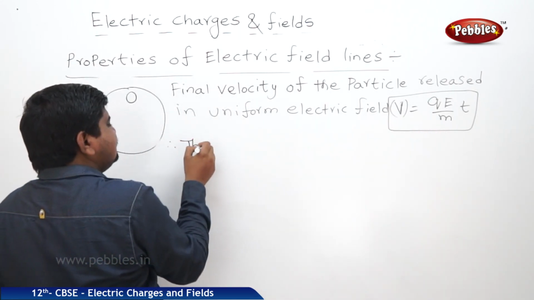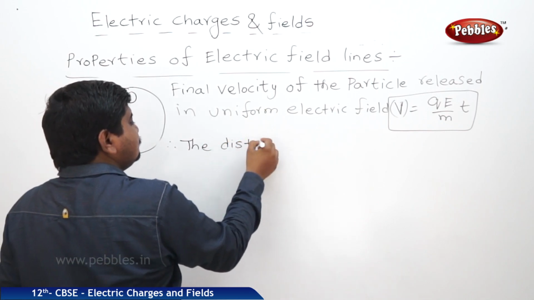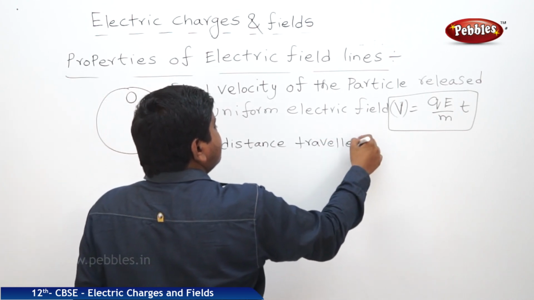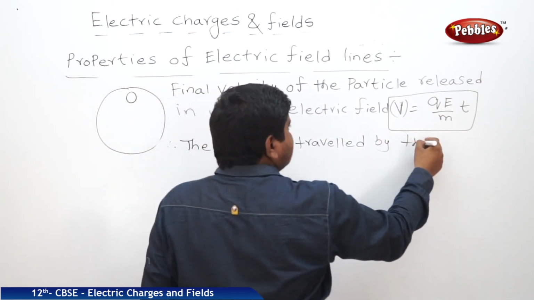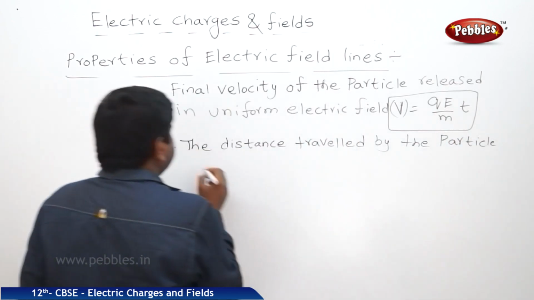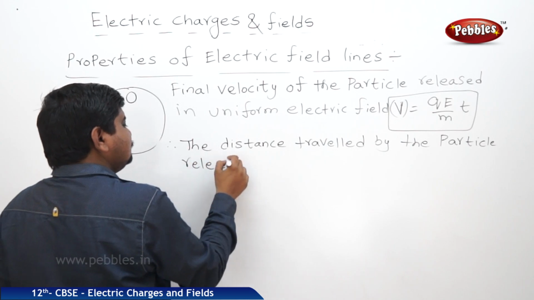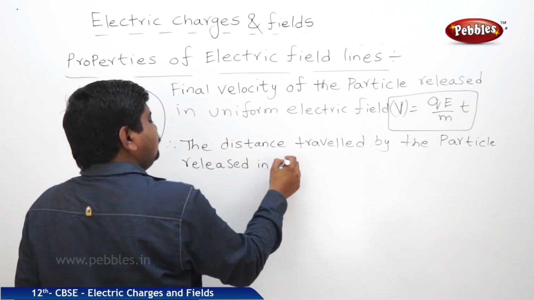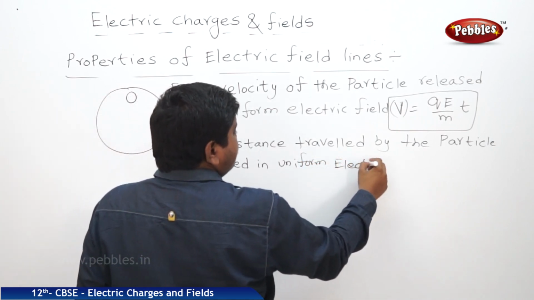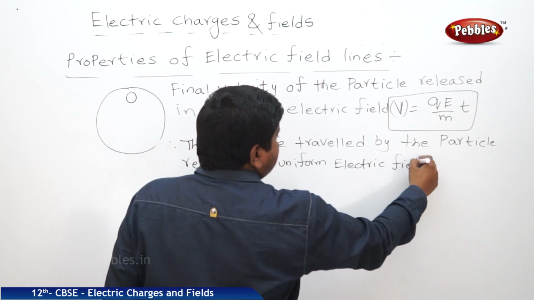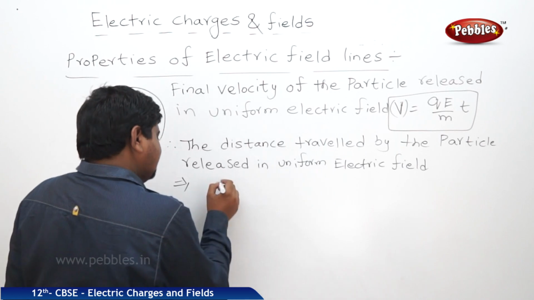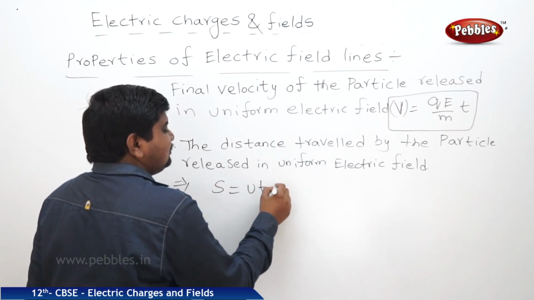Therefore, the distance traveled by the particle released in uniform electric field is equal to, the distance approach is S. What is the kinematic equation of distance?